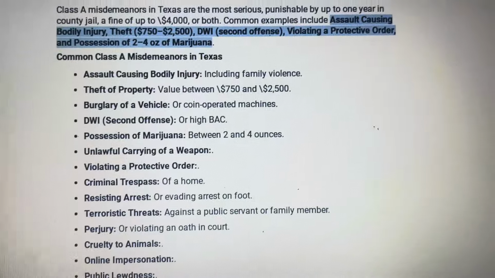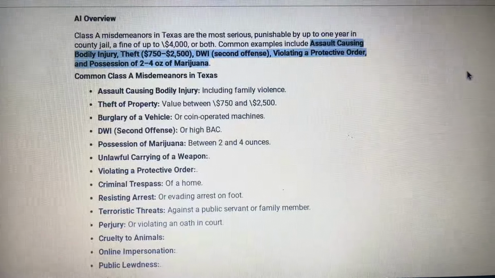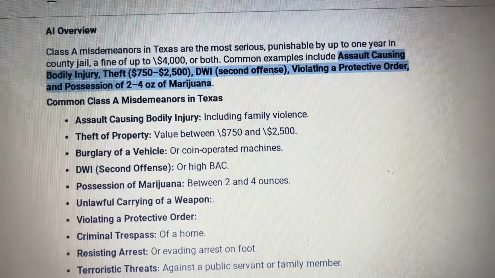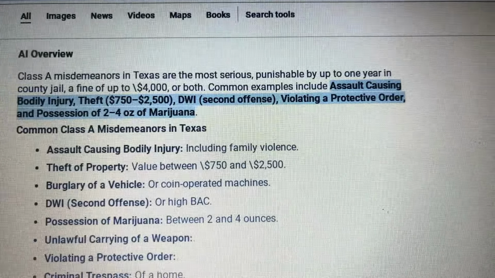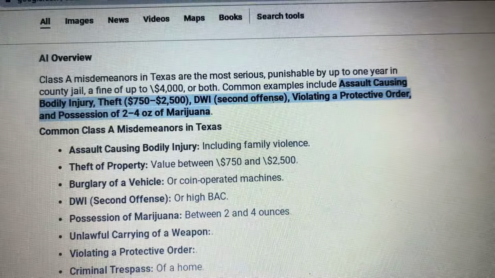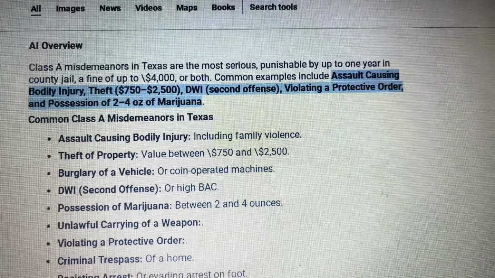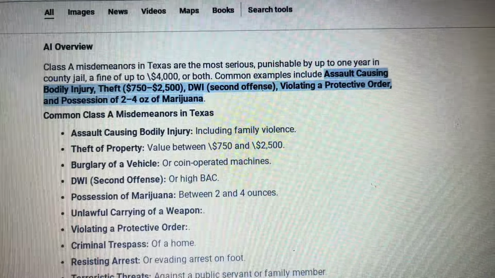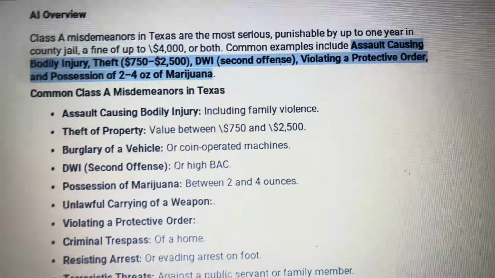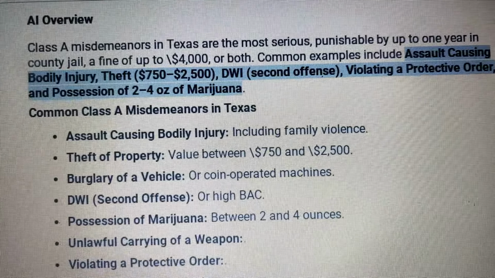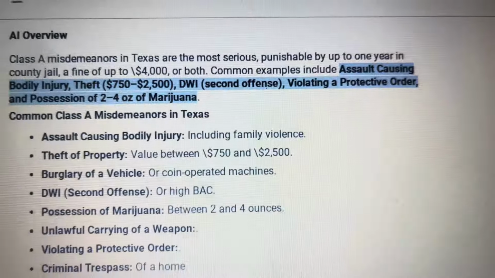So you can get up to 180 days in the county jail and a fine up to $2,000 for this offense. Okay, so a Class A misdemeanor is the most severe type of misdemeanor. Class A misdemeanors in Texas are the most serious, punishable by up to 1 year in the county jail and a fine up to $4,000. So the fine doubled from a Class B misdemeanor. So the Class A misdemeanor fines are more expensive.